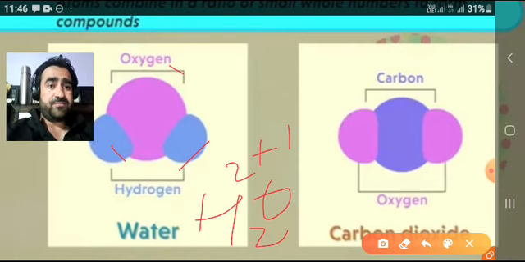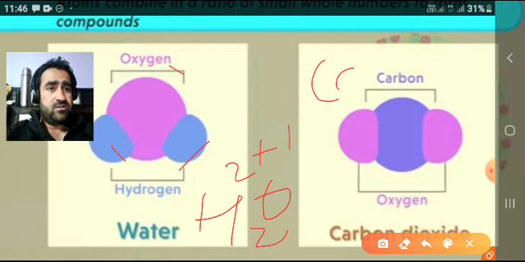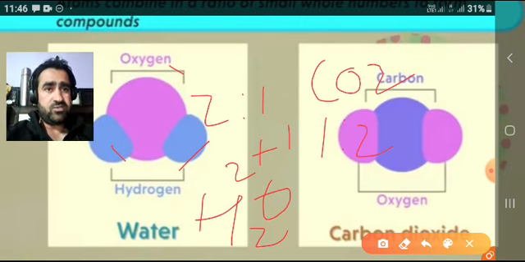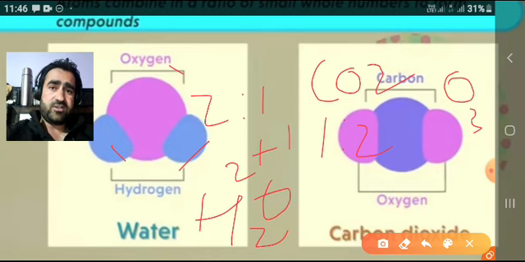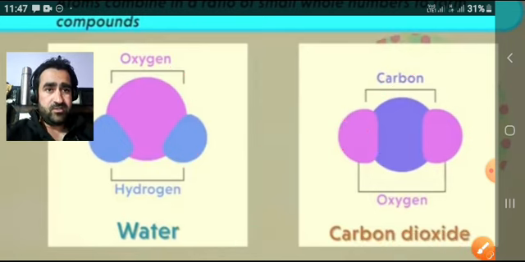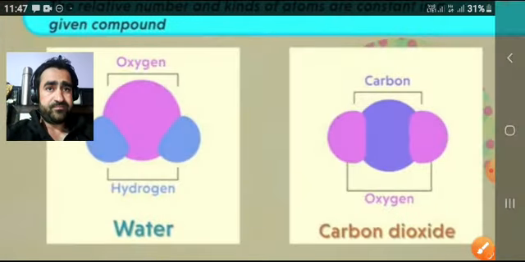Similarly, in case of carbon dioxide, one atom of carbon and two atoms of oxygen are combining. So the ratio is 1:2. Here the ratio is 2:1. Similarly, in case of ozone, it would be 3 oxygen atoms. In case of ammonia, it would be 1 nitrogen atom and 3 hydrogen atoms. So the ratio would be 1:3. So the atoms always combine in small whole numbers, not in fractions.